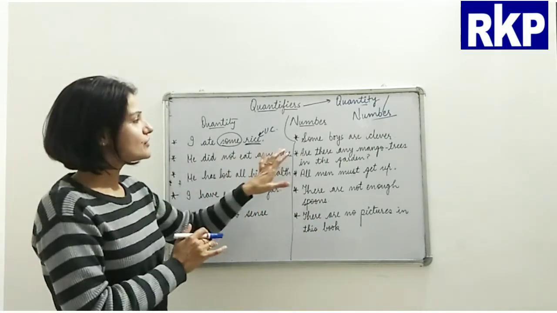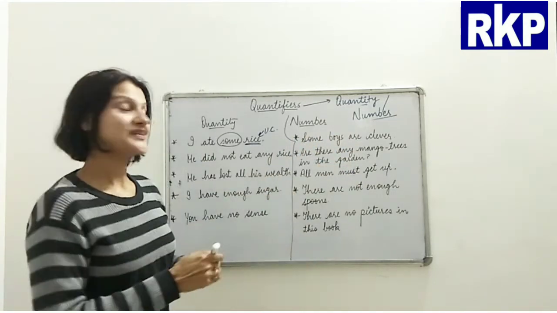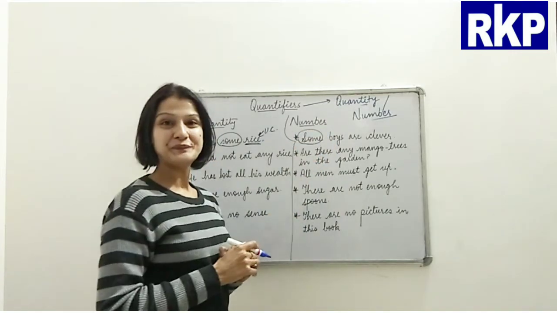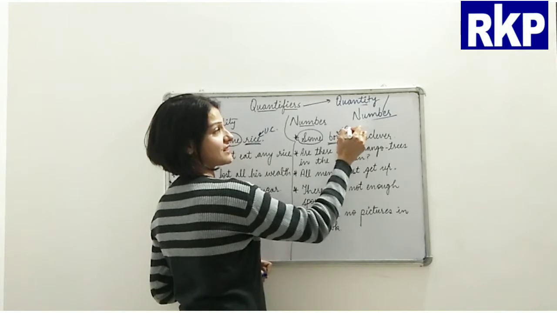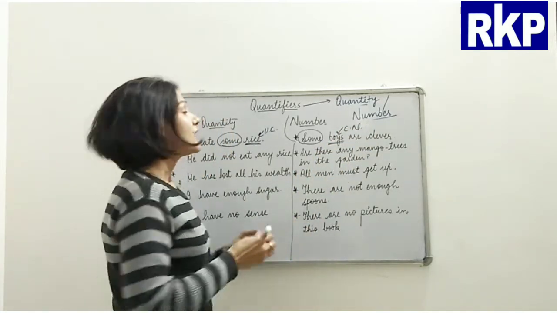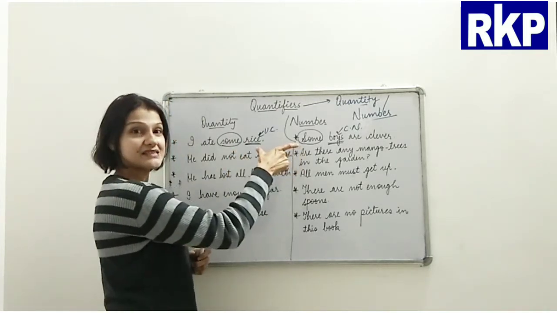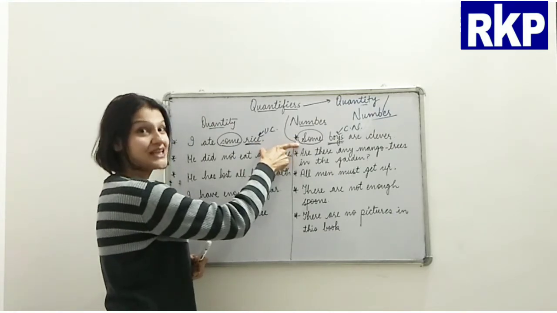Okay, then you can see here, some boys are clever. Alright, now we have the quantifier here, right? And this is the noun and it is a countable noun. And if you see here beta, in both the sentences we can see that the same quantifier, some, has been used.